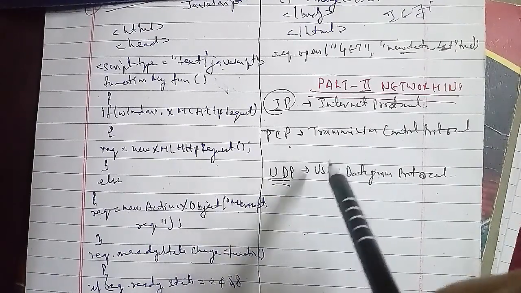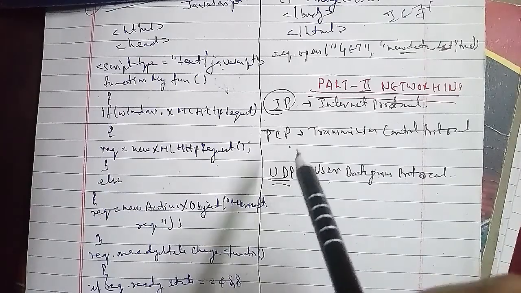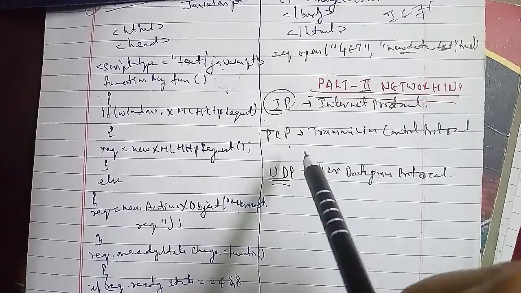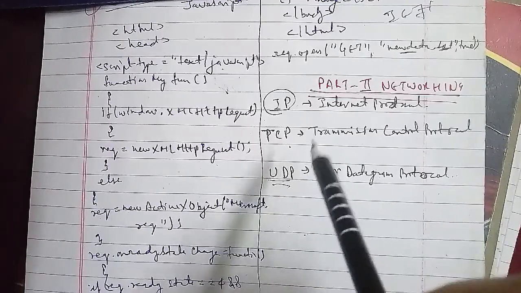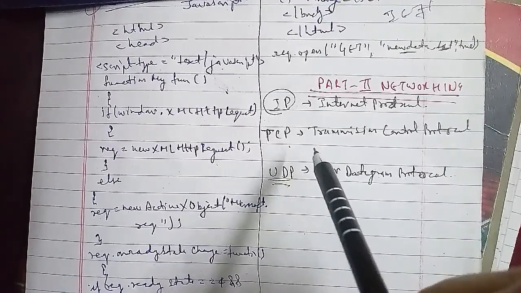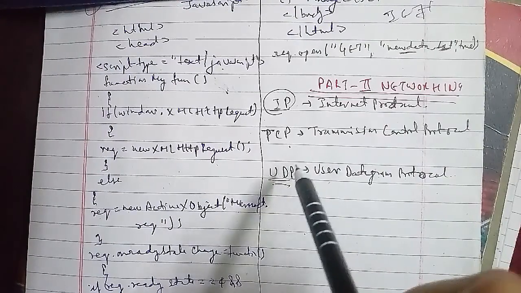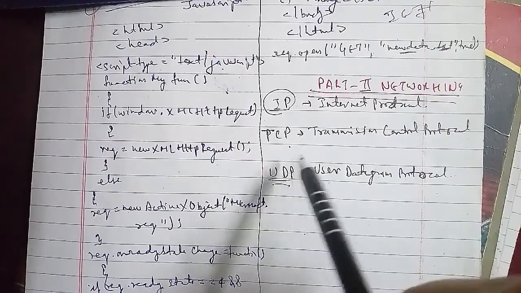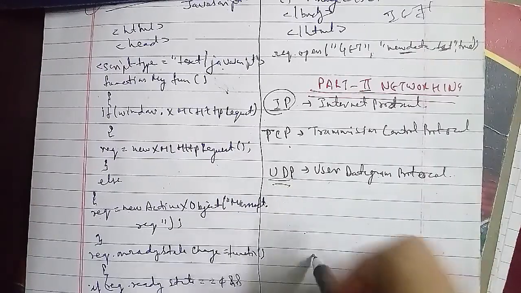In respect to every class, in class A the format used is n.h.h.h, and the range is 1 to 126. The purpose of class A is that very few large organizations use this class addressing.